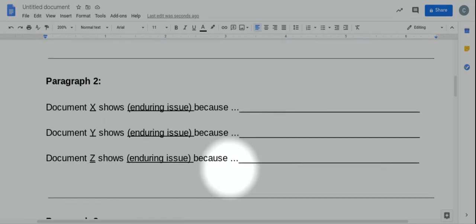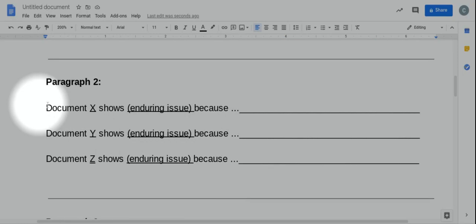The next paragraph, what we're doing here is identifying the three different documents that we chose from our document set to support our enduring issue, right? So where it says X, Y, and Z, you need to replace those, right? You're not going to say document X. They're going to be labeled 1 through 5 because you get 5 documents. All right. Let's say I use document 1, 3, and 5.